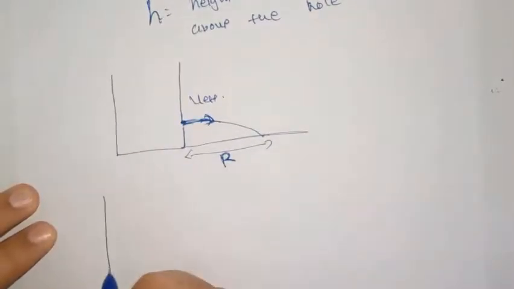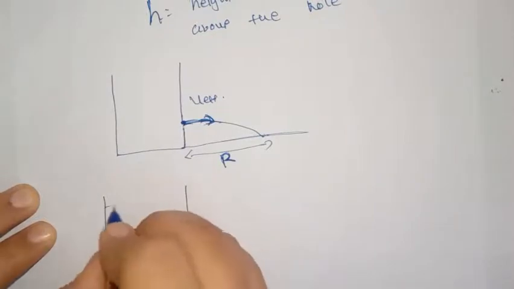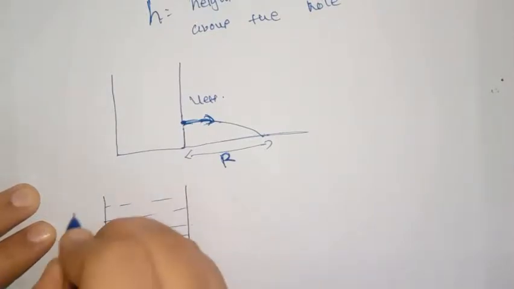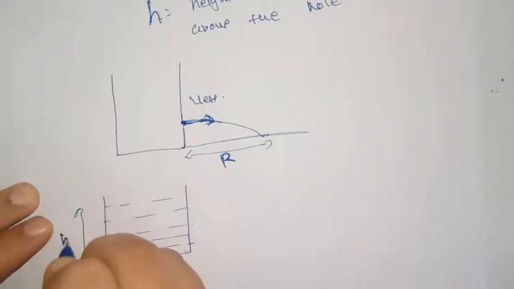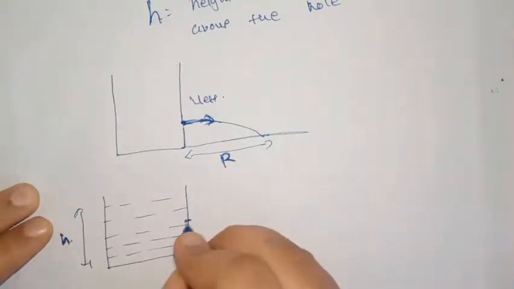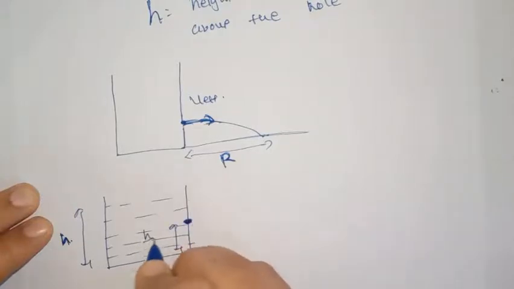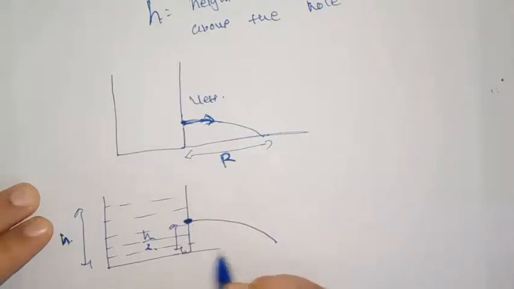If the water filled in the container is up to height h and we have a hole exactly at the midpoint at h by 2, then in that case this range will be maximum.